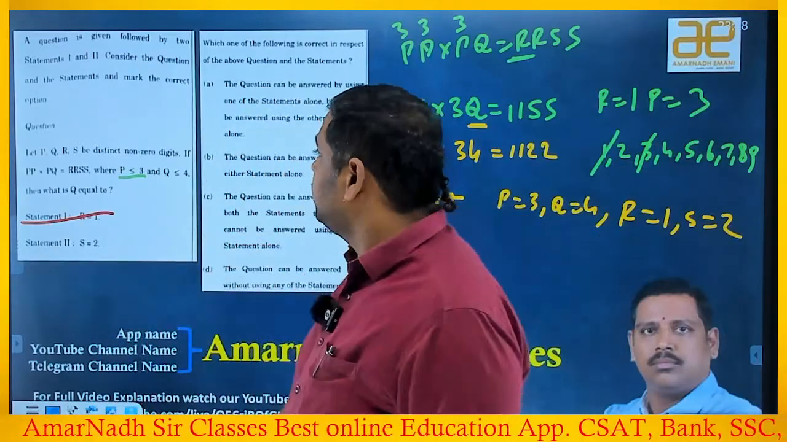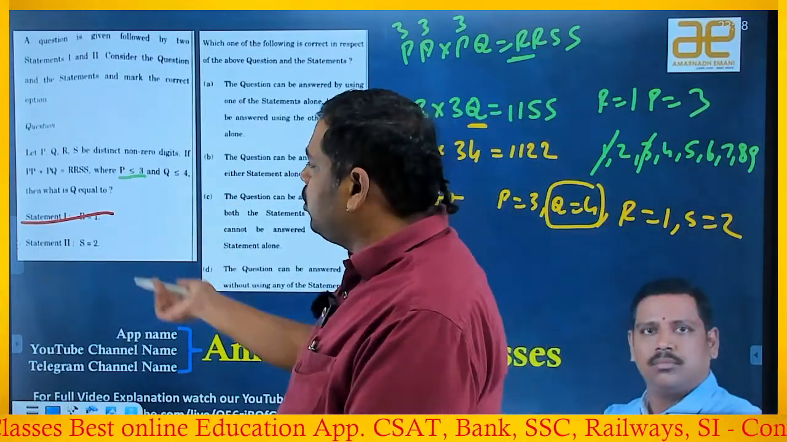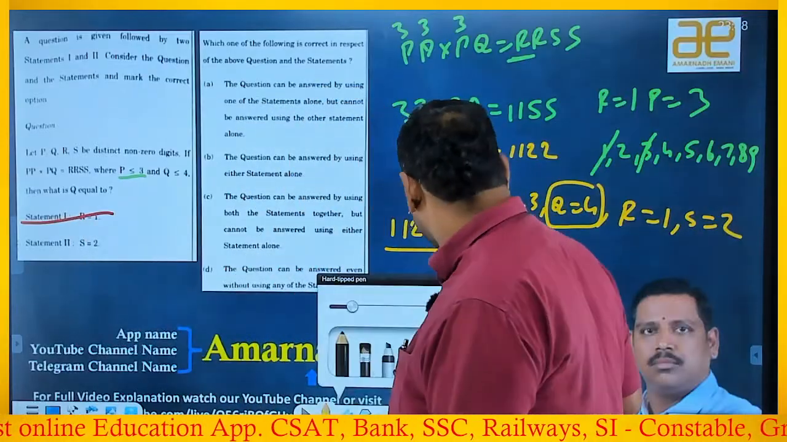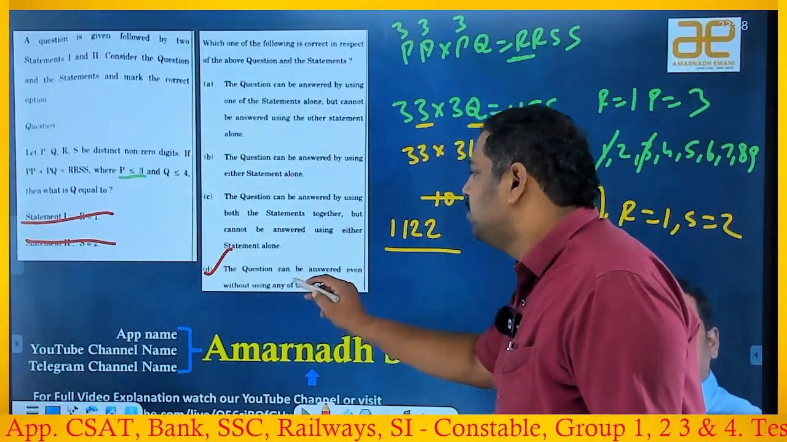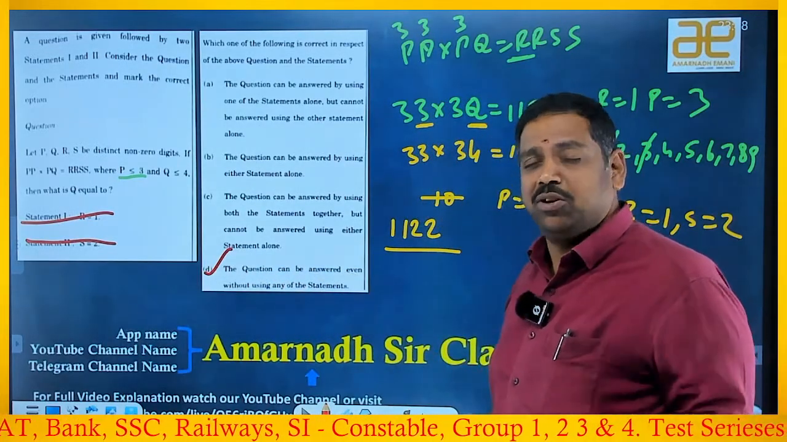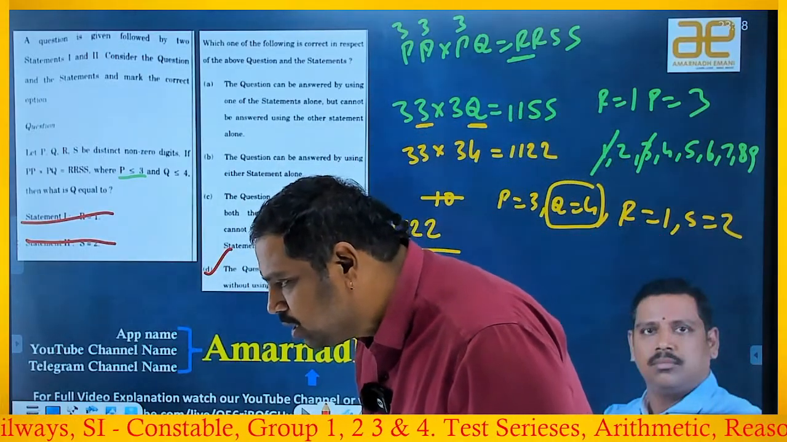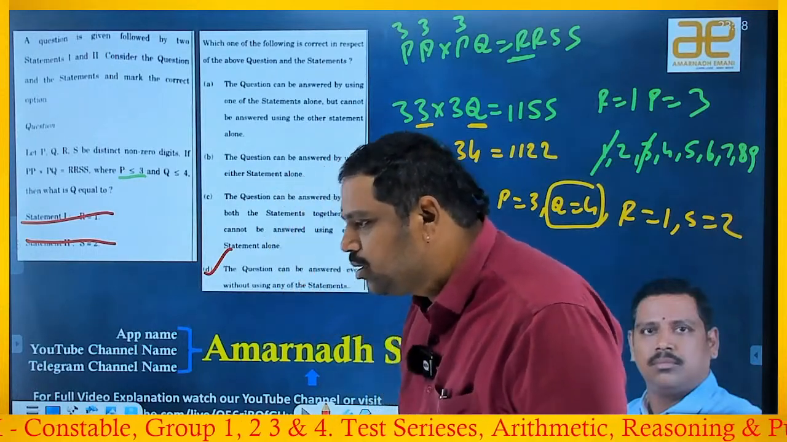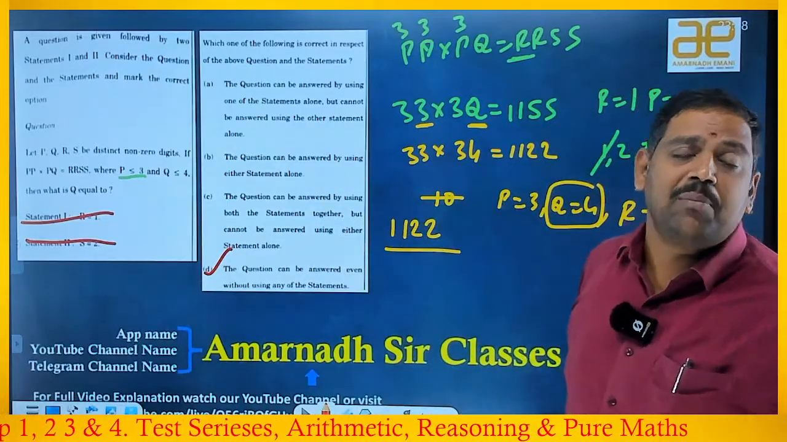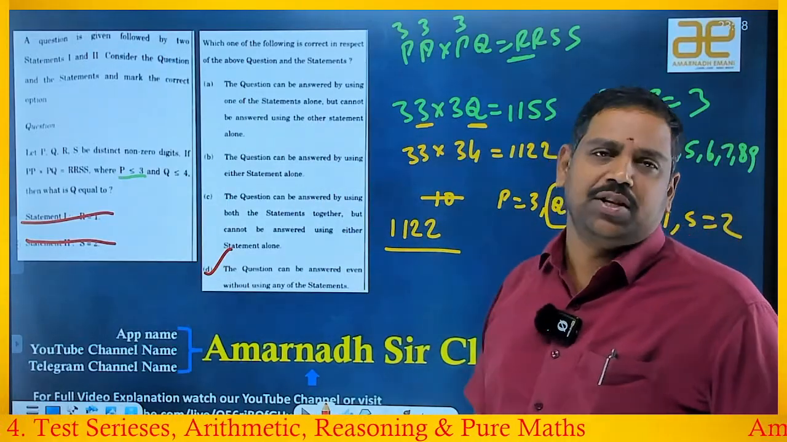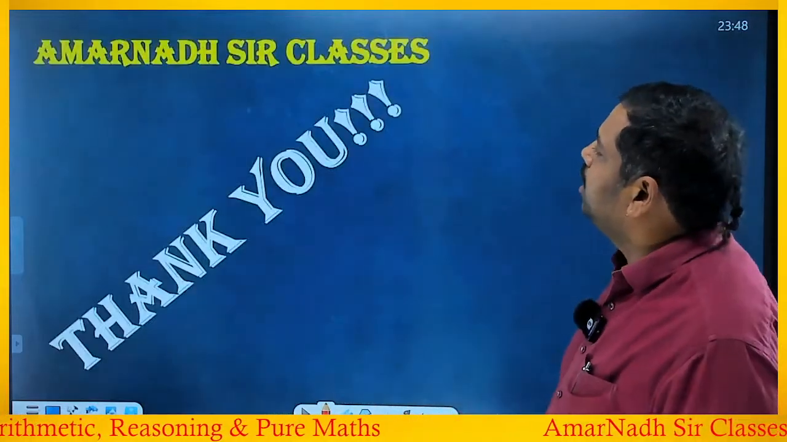What he is asking is, what is Q equal to? Q is equal to 4. You answered the question. Have you taken the statement 2 at least? I have not even taken statement 2. That means the question can be answered even without using any of the statements. Beautiful questions. Extraordinary questions. First of all, we should appreciate the paper setter for giving such beautiful questions, such a beautiful option. And this is the last question.